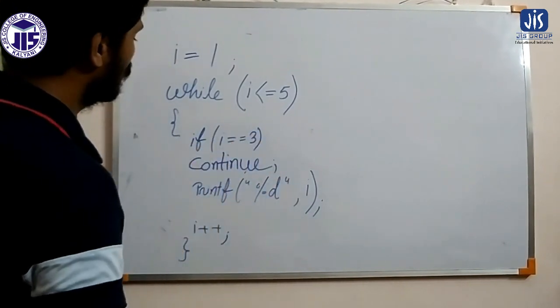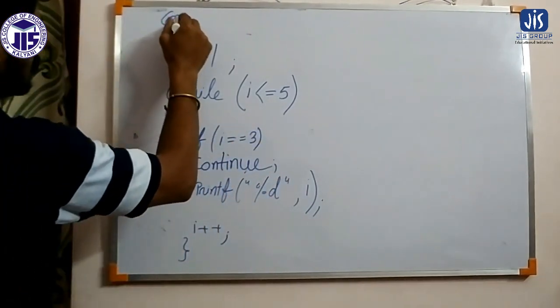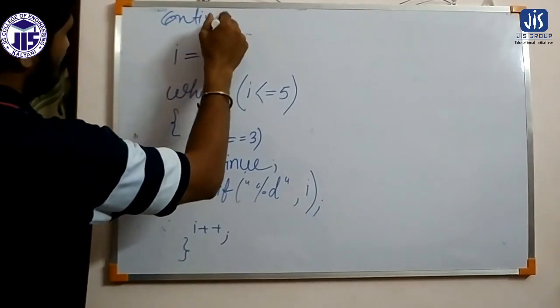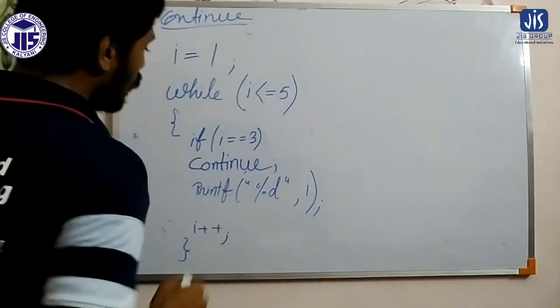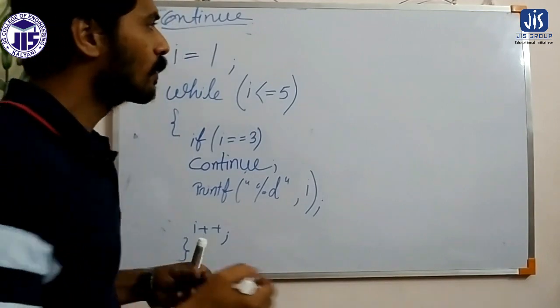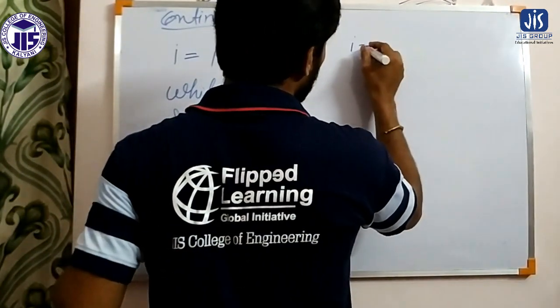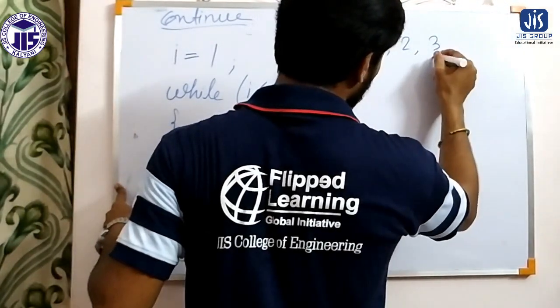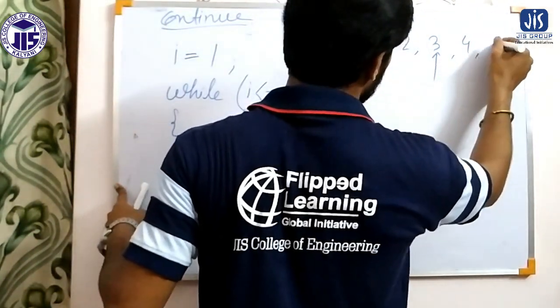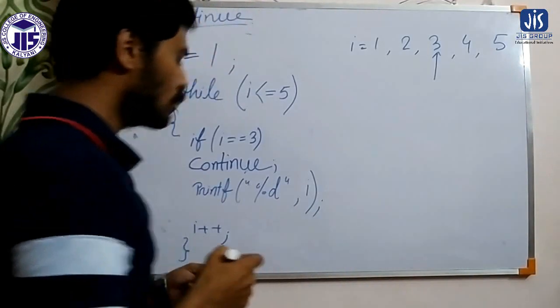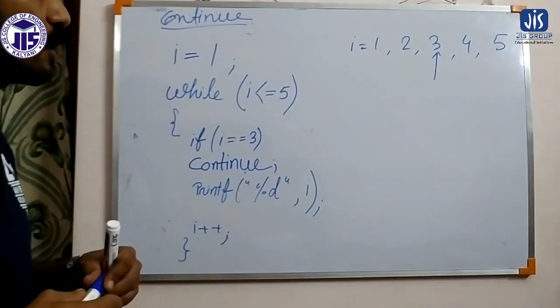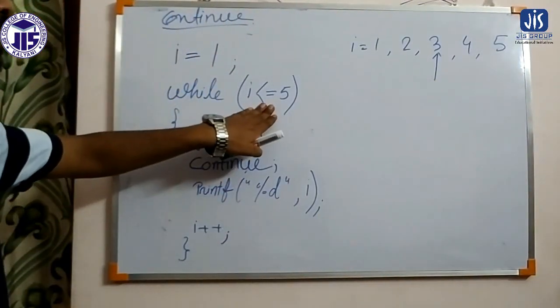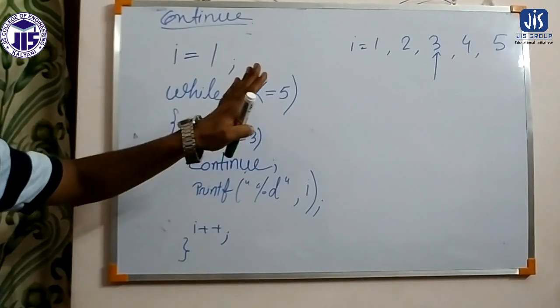Okay, we are discussing continue. Now what the continue statement is saying is that for I equals to 1, 2, 3, 4, then 5, for these 5 values of I, the loop should iterate, or the condition will be true.